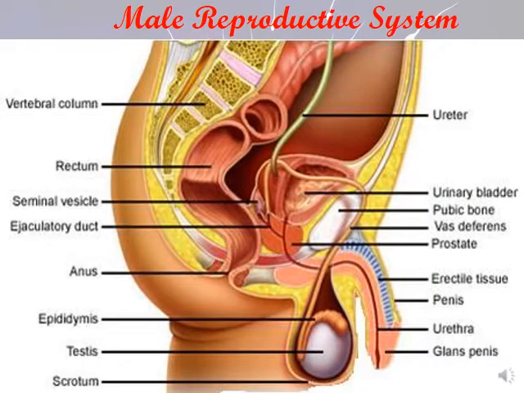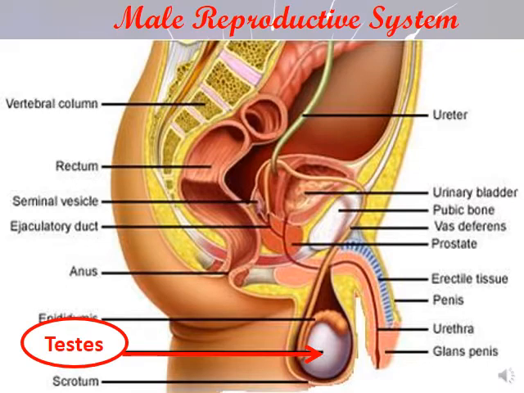Let's move to the male reproductive system. In the male reproductive system, we have the testes. What are the testes? They are the site of sperm production, the site where the male gamete is produced. They are also the site of production of the primary male sexual hormone, which is testosterone. That's why we call the testes the male gonad.